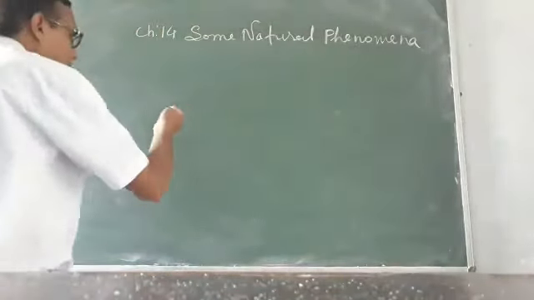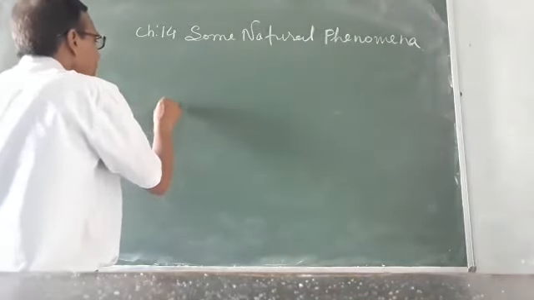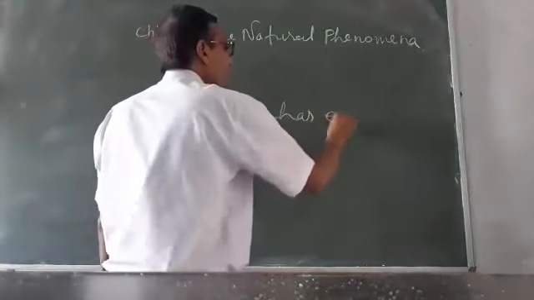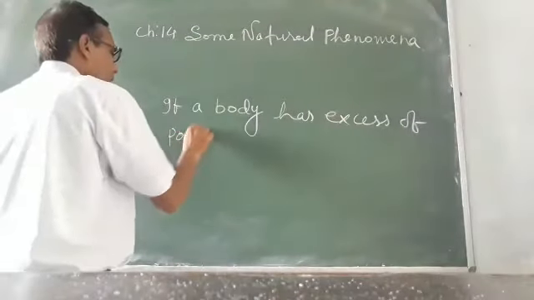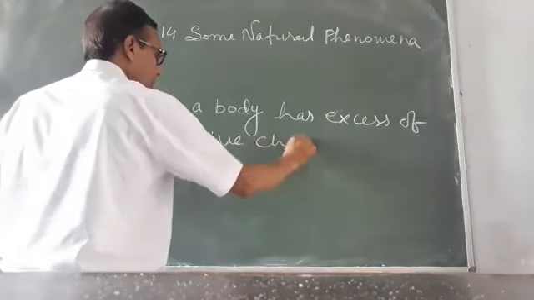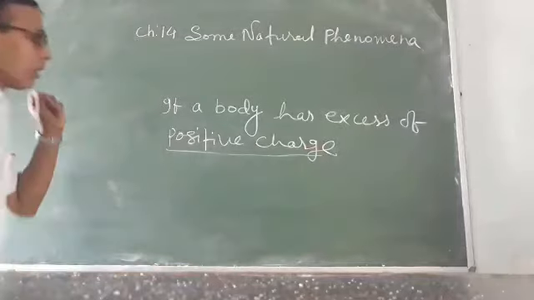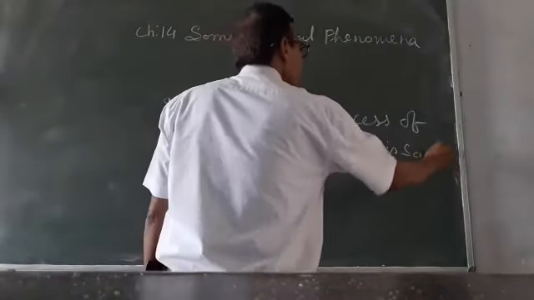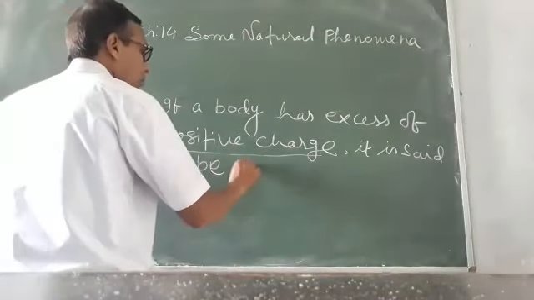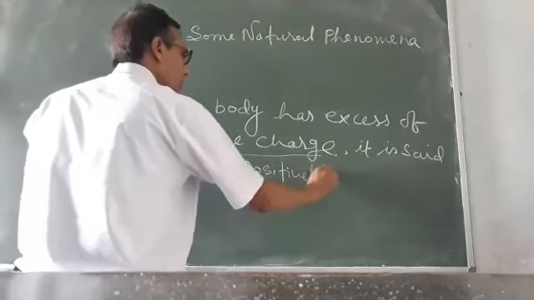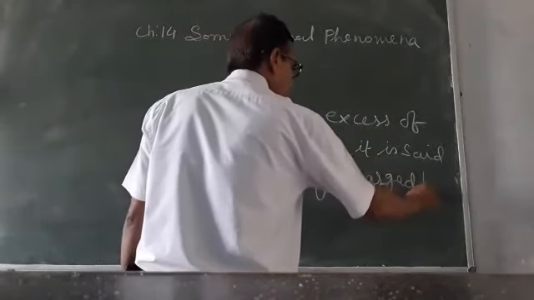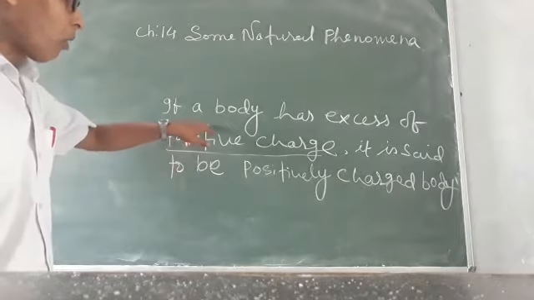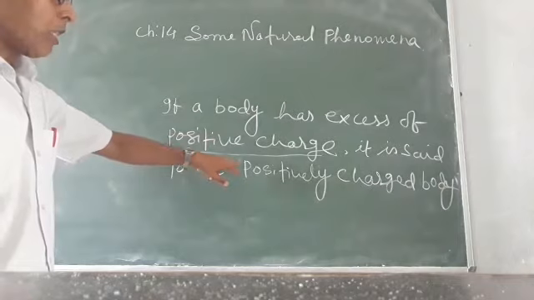Now, if a body or an object has excess of positive charge or deficit of negative charge, it is said to be a positively charged body.